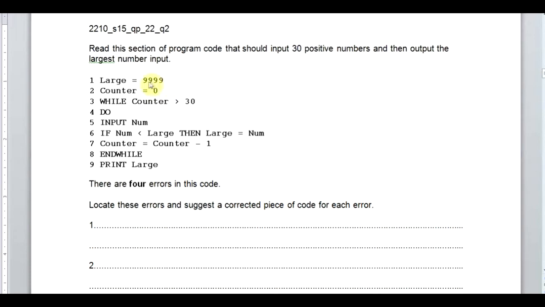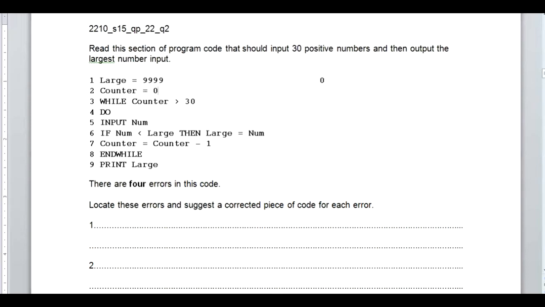So we are going to remove this double line and replace it with 0. So I'm going to write the correction over here right now, that this should be 0.